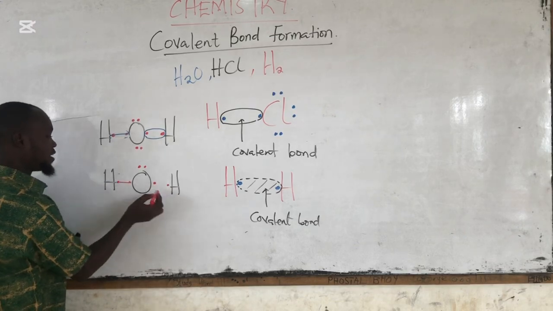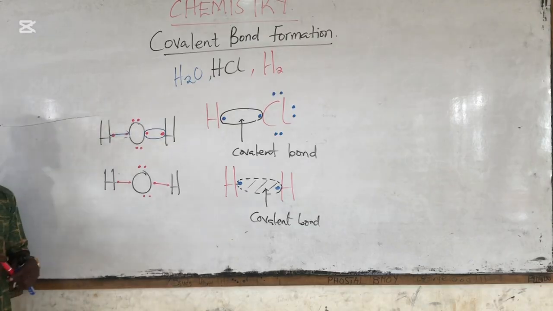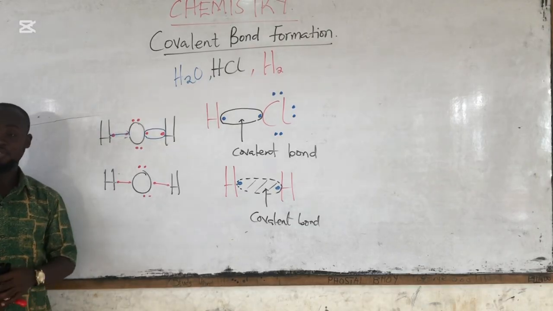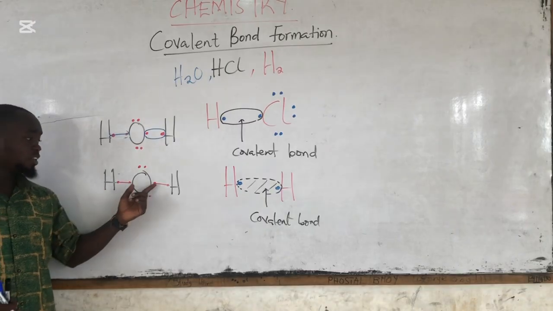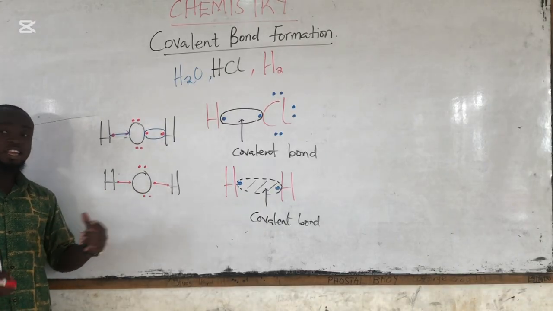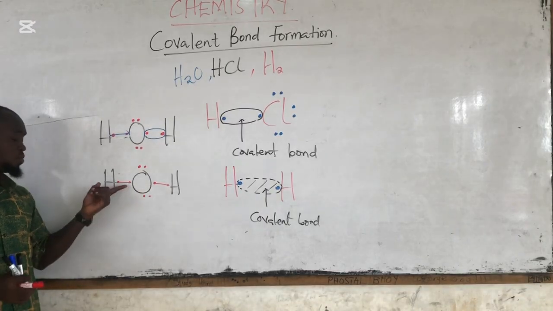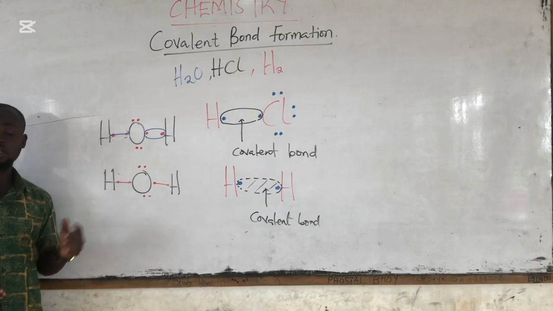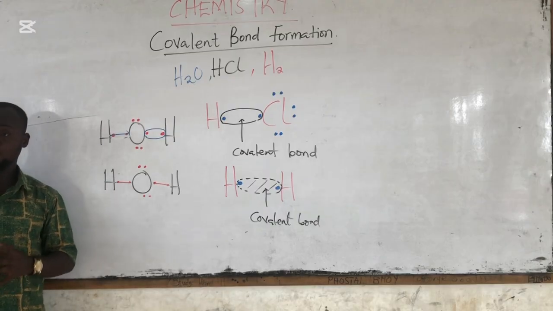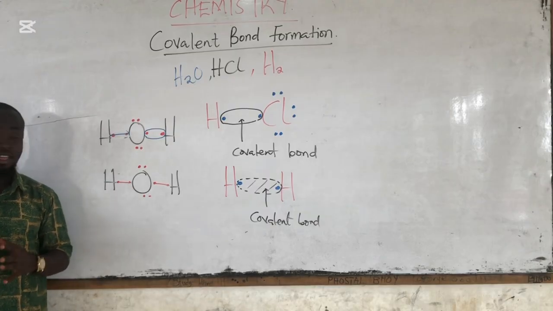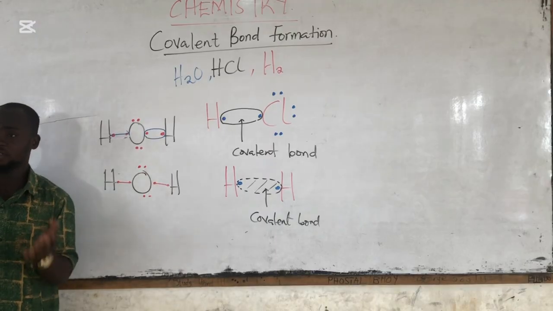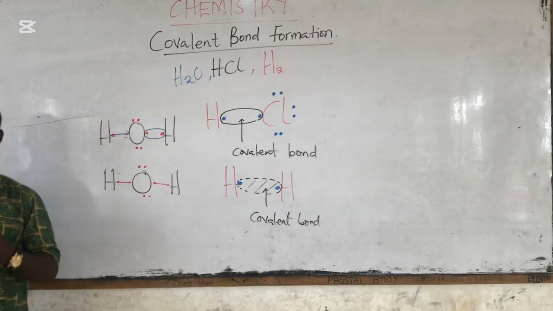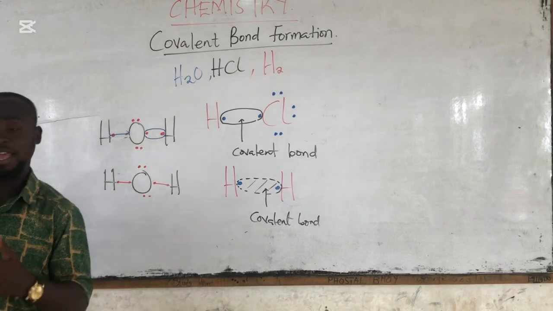So it's going to be like this. You can also do it this way to indicate the electron sharing. Is that okay? Now we can realize that this electron has been used up. This is also used up. The electrons that are used for the covalent bonding are called the bonding pair. It's called the bonding pair. The electrons that do not take part in the donation and bonding, we call them the lone pair electrons.